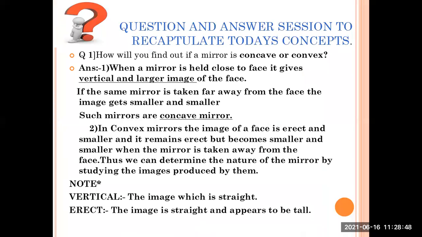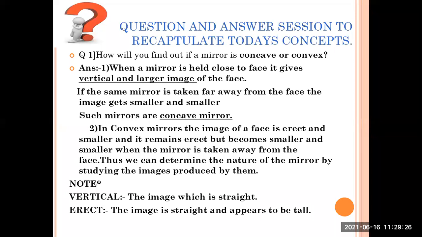Okay, so just a question to recall. How will you find out if a mirror is concave or convex? How will you differentiate between them? What is the difference between them? You just have to see the reflecting surface. When a mirror is held close to the face, it gives a vertical and larger image of the face. If the same mirror is taken far away from the face, the image gets smaller and smaller. Such a mirror is called a concave mirror.